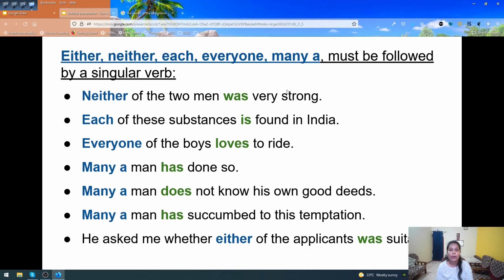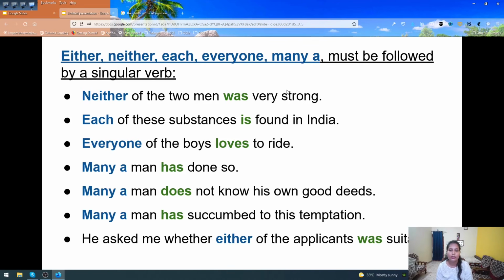Here we are talking about two men, so our subject is plural, isn't it? But as our sentence starts with neither, our verb is singular, was. Neither of the two men was very strong. Each of these substances is found in India.